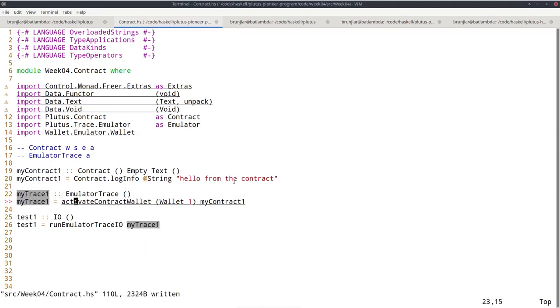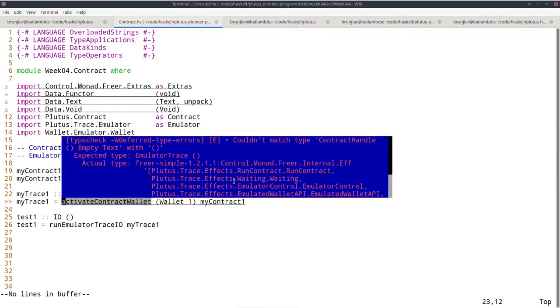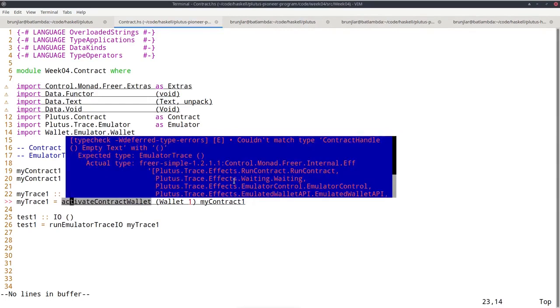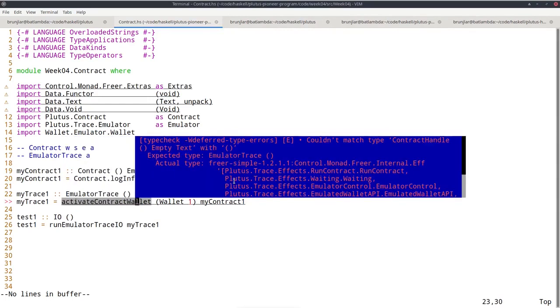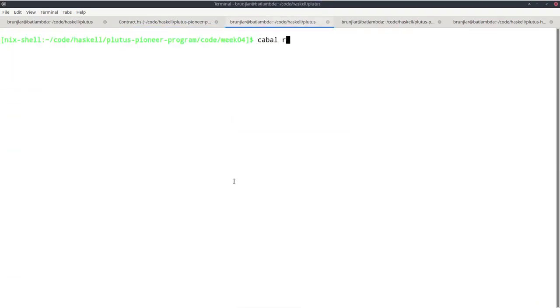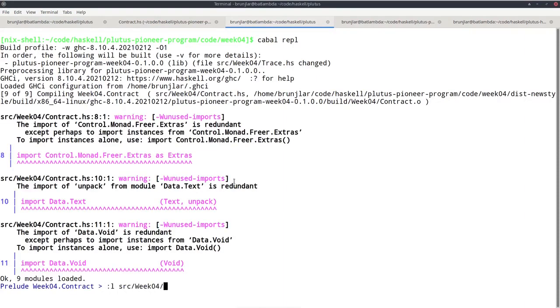It's still complaining, oh yes, because I'm ignoring the result, so I'm ignoring the handle. This activateContractWallet wouldn't result in a unit, it would result in a handle, but I say it should result in a unit. So as before, I can throw away the result with void. Okay. In the REPL, let's load this module and let's try test 1.